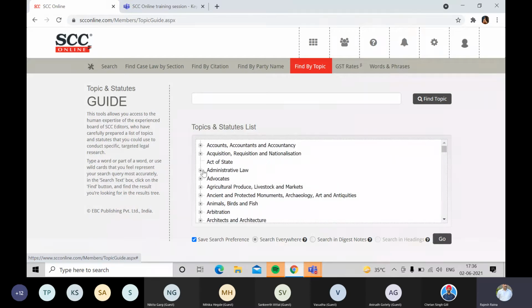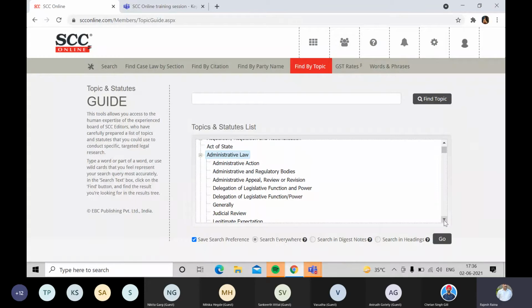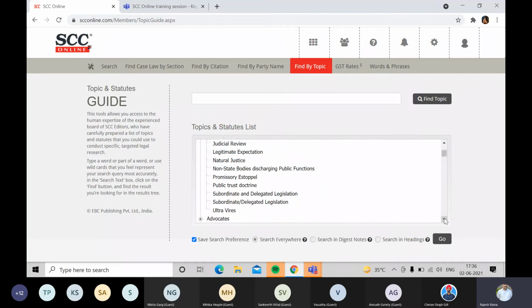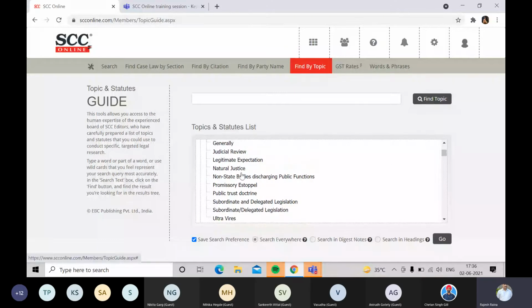Suppose I click on one of the topics here, like administrative law. Under that, whatever legal topics fall under it are listed here, like administrative action, judicial review, legitimate expectation, natural justice, and so on. So I can simply select one from here and click on the go button, and it will show me the digest notes, or the Supreme Court digest notes only.